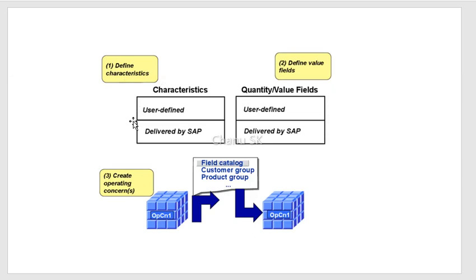This is predefined by SAP itself. So which one you will use depends upon the client decision. In order to create the operating concern, both are required because based on these two factors, characteristics and value fields, we need to make the operating concern. So we need to plan the COPA.